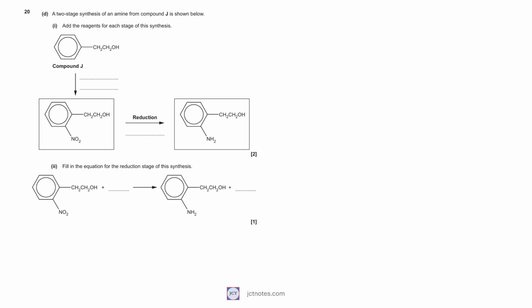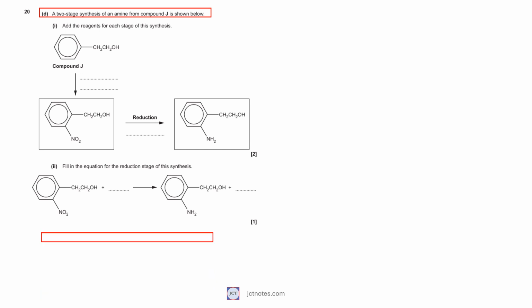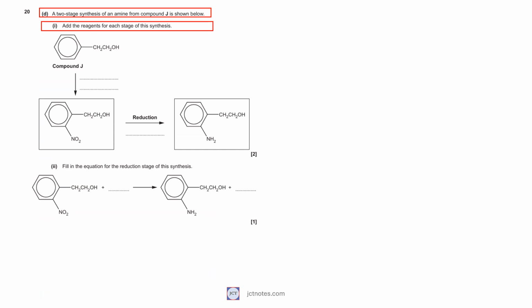In question 20, part D, we have a two-stage synthesis of an amine from compound J. In the first question, we are asked to add the reagents for each stage of the given synthesis. The first step is the nitration of the benzene group performed in concentrated sulfuric acid and concentrated nitric acid under reflux. The alkyl group favors the nitration into the positions 2 and 4. The second step is the reduction of the nitro group to form an amino group.